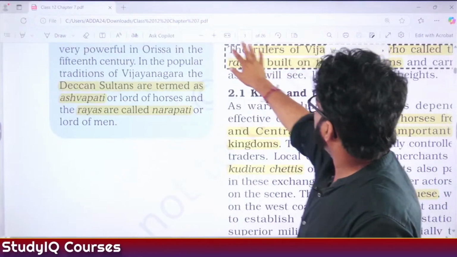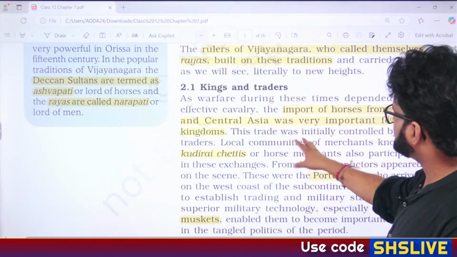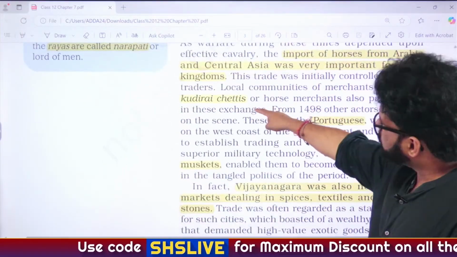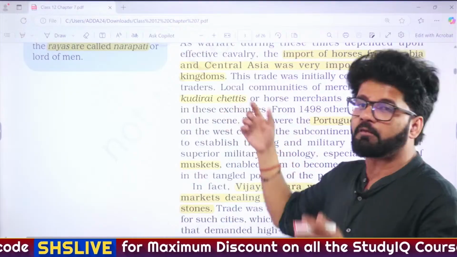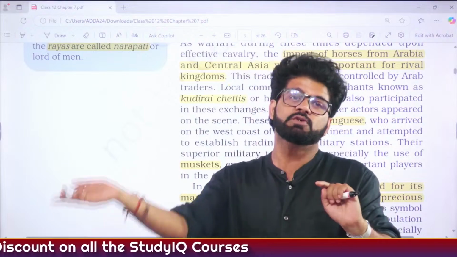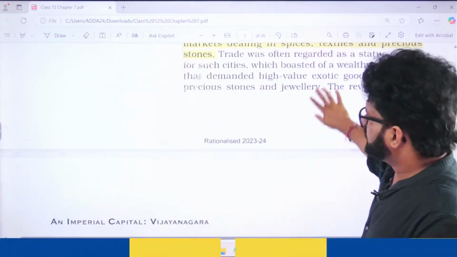Here we have talked about the import of horses and how they played a crucial role in the victory of the Deccan Sultanate. Kudirai Chettis, please don't forget this term. You have to remember what the Kudirai Chettis were. Fine, that was page number 3. Then page number 4.